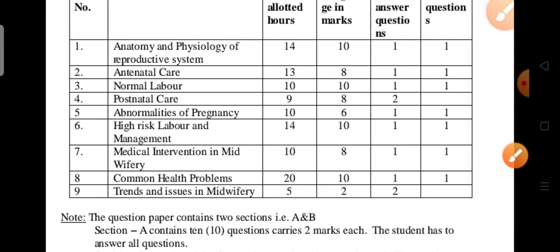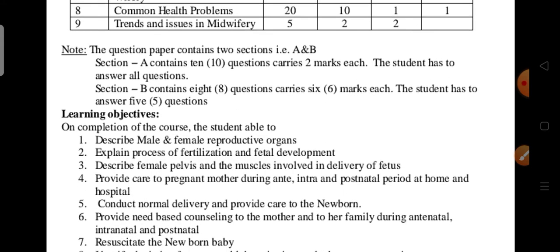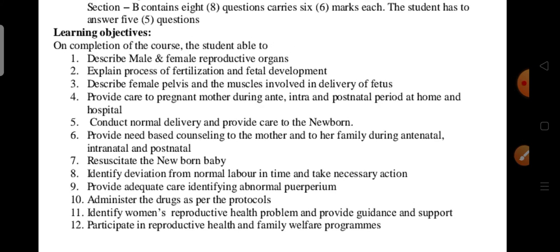This is the pattern of the examinations, clear? Already you know very well about the pattern. Section A, very short answers, 2 marks questions, you have to attempt all 10 questions. Each question carries 2, so 10 into 2 is 20. Section B, 8 questions they may give, you have to attempt any 6, each carries 5, so 5 into 6 is 30. So section A 20, section B 30, total 50 marks. It's clear. So these are the learning objectives.